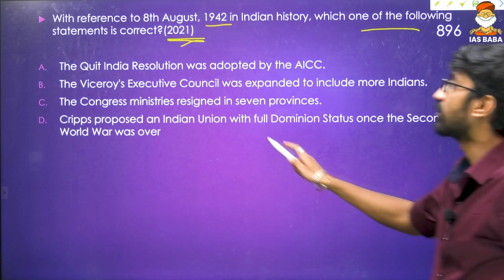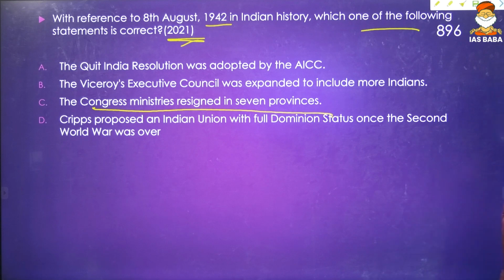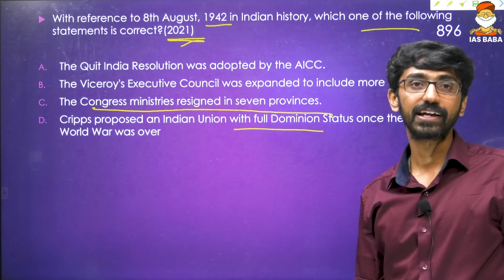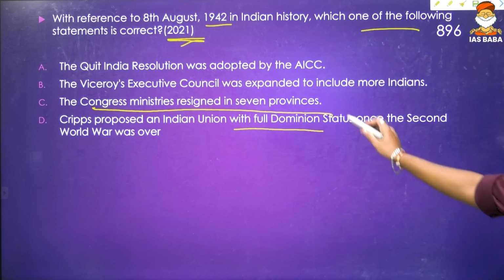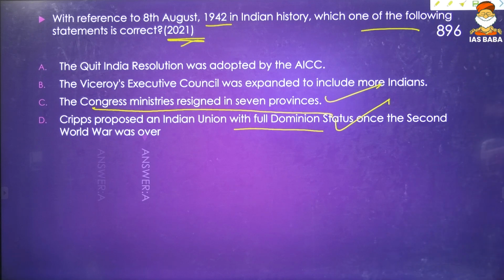Again, look at this. This was also a question. Why did the Congress ministers resign in 7 provinces? Cripps proposed an Indian union with full dominion status. Again, this was also a question: once the Second World War is over. This statement was also a question. We know the answer is A.